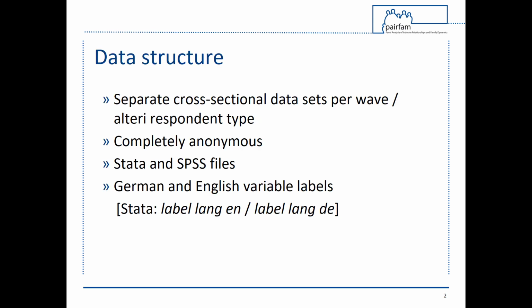How are the pairfam datasets stored? The pairfam data is stored in separate cross-sectional datasets per wave and per respondent type. They are completely anonymized so that individual respondents cannot be identified. We provide the datasets in both Stata and SPSS format, with German and English variable labels. The label language can be changed in Stata with the command label lang, followed by the abbreviated language EN for English and the E for German.